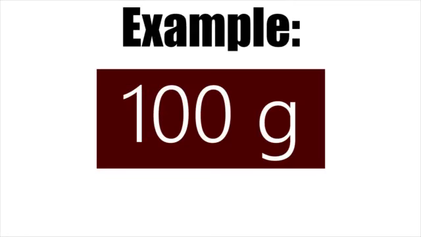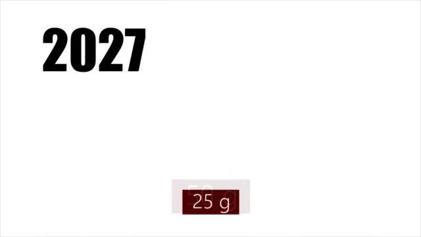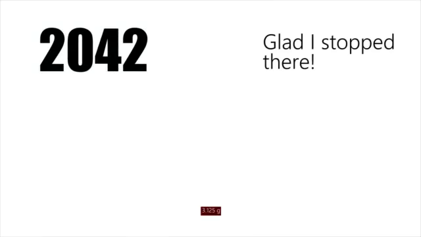For example, let's say 100 grams of a certain isotope has a half-life of 5 years. If that 100 gram substance was left alone for that long a time, you would return to only find that 50 grams of the substance was left. 5 years later, only 25 grams would remain, then 12.5 grams, then 6.25 grams, then 3.125 grams, and so on.